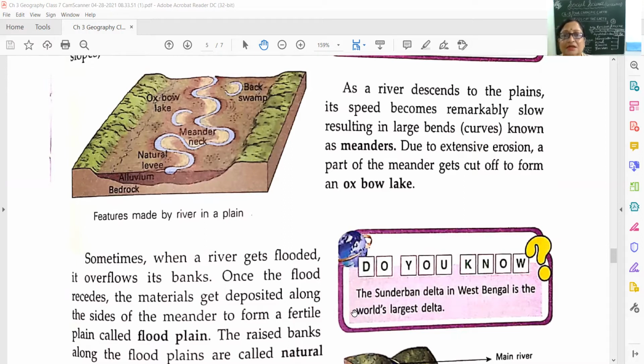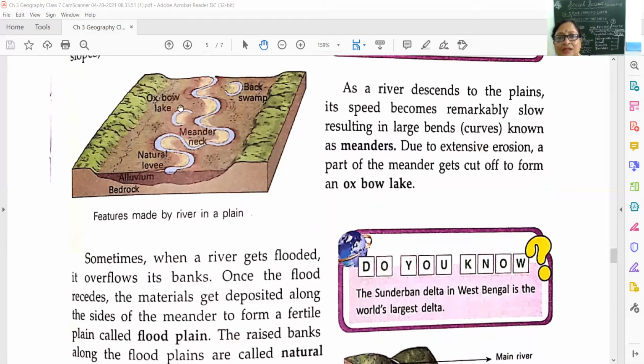So that is, due to extensive erosion, a part of the meander. See here in the picture, meander is there, meander neck is there, and now we are learning about the formation of Oxbow Lake. Here see Oxbow Lake.